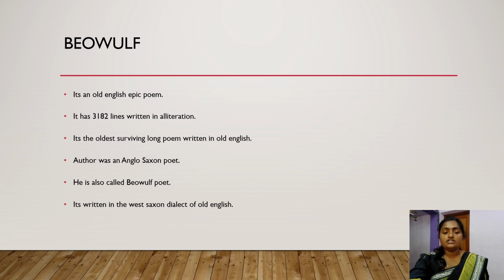It was an Old English epic poem, and the author is unknown, but we still call him the Beowulf poet or Anglo-Saxon poet, and it was written in a dialect. These Anglo-Saxon people didn't have a language, they were only writing in tribal dialects. I've already told you that. The dialect used for writing Beowulf was the West Saxon dialect of English.